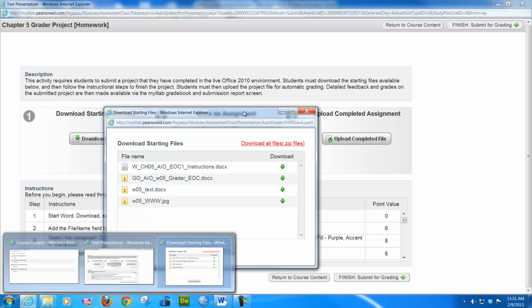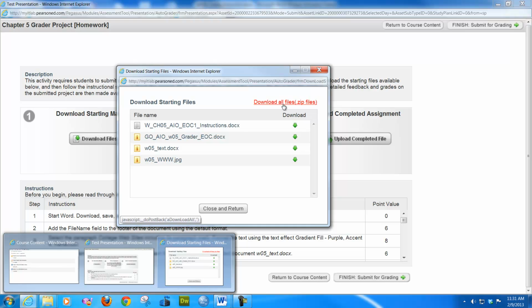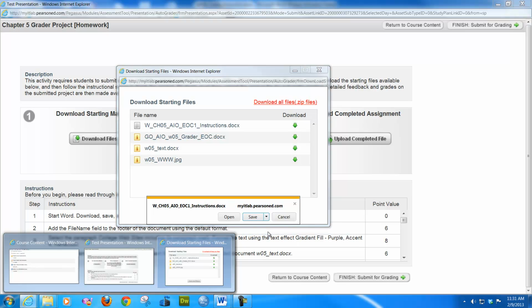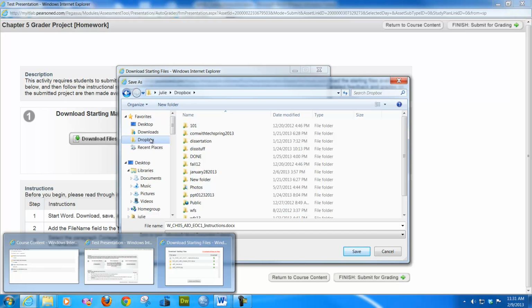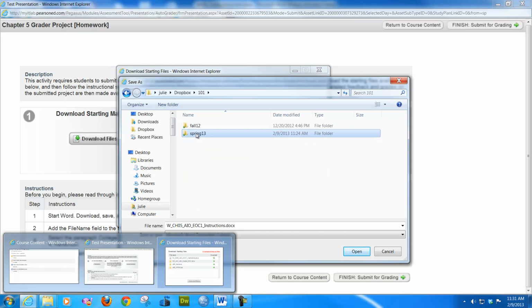Now if you click on zip, you'll get them all at once, but again, you have to unzip them. If you don't unzip them, you can do all the work you want and nothing counts. So my suggestion is print. If you don't know how to do it or you don't want to, just download them one at a time. So here's the instructions. So save as, make a little folder somewhere, say on your desktop or your Dropbox or wherever you want. And I already have them saved, so I don't have to worry about that. But I would make a new folder and call it Chapter 5.